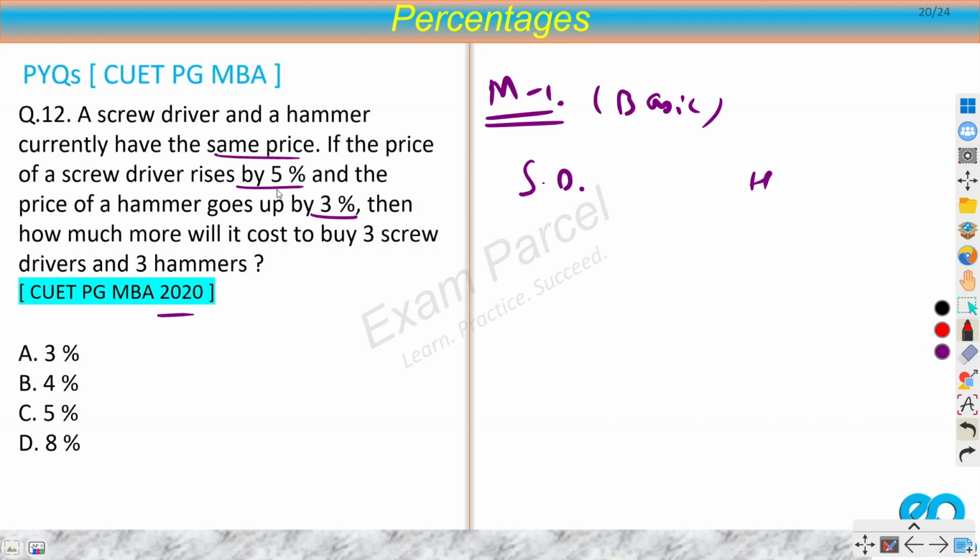Now since I am concerned with percentages only here, I can assume any value for this, right? So let's say this is 100 rupees, since they both have the same price. Now the price is increased by 5%. So this is the old price, and the new price would be 5% of 100 more. If you increase, then you will add 5. For the hammer, you are increasing by 3%. So 103.